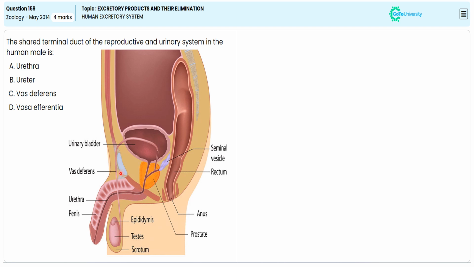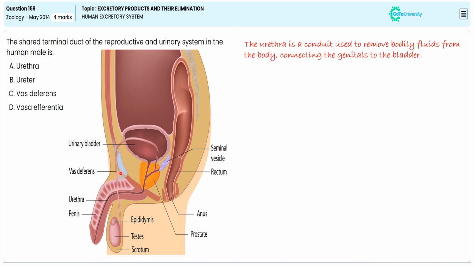The urethra is a conduit used to remove bodily fluid from the body, connecting the genital to the bladder. The urethra travels through the pelvis and carries semen as well as urine. With this specification, we choose option A as the correct answer to secure 4 marks.